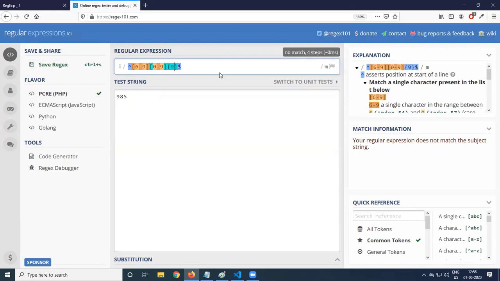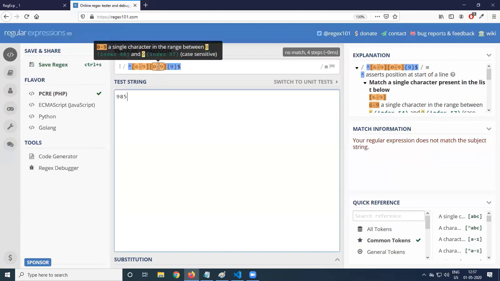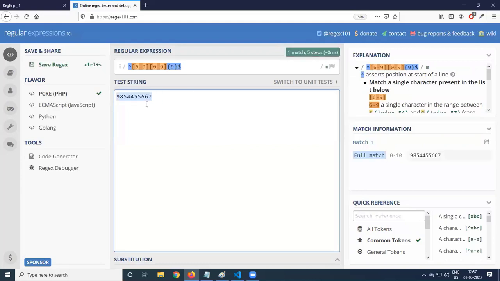This is a regular expression. So what are we giving? After the first character, so first character can be 6 to 9. After that 0 to 9, 9 digits should be given. So 4, 4, 5, 5, 6, 6, no match. So how many are there? 2, 4, more than 10. Now you see 1 match.